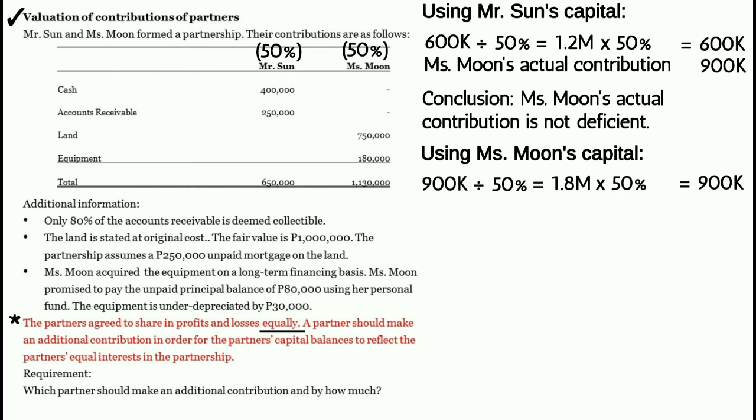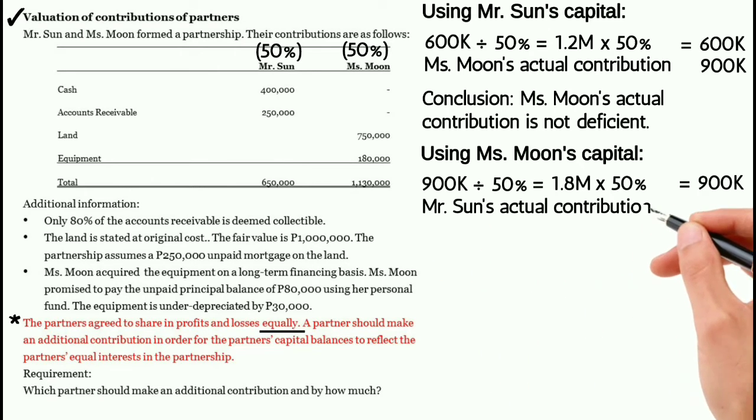Iko-compare na natin yan dun sa actual contribution ni Mr. Sun. Ang actual contribution ni Mr. Sun ay 600,000 pesos.